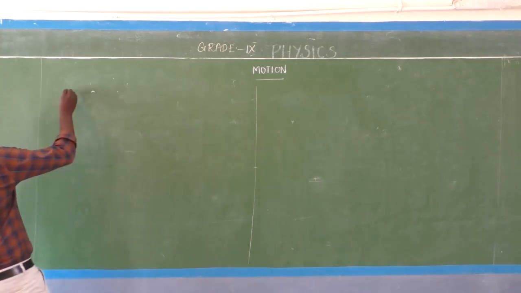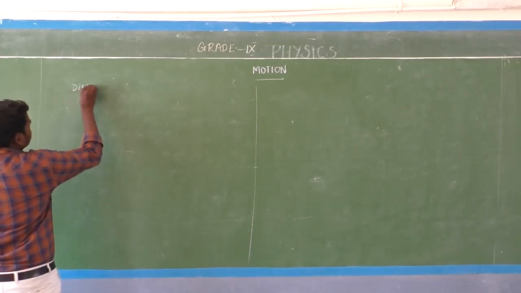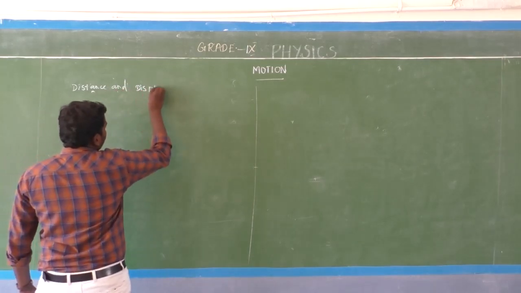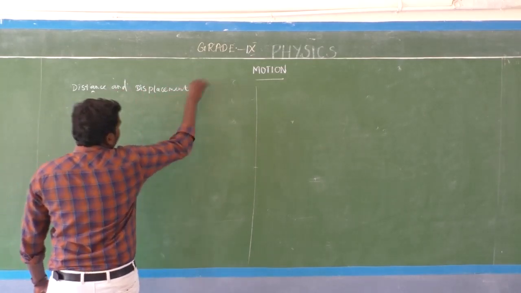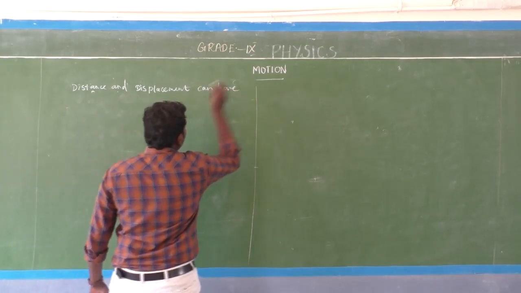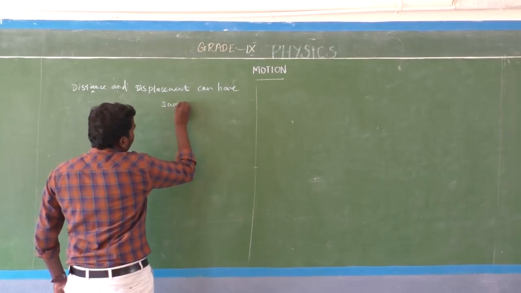The next one, the distance and displacement can have the same magnitude.